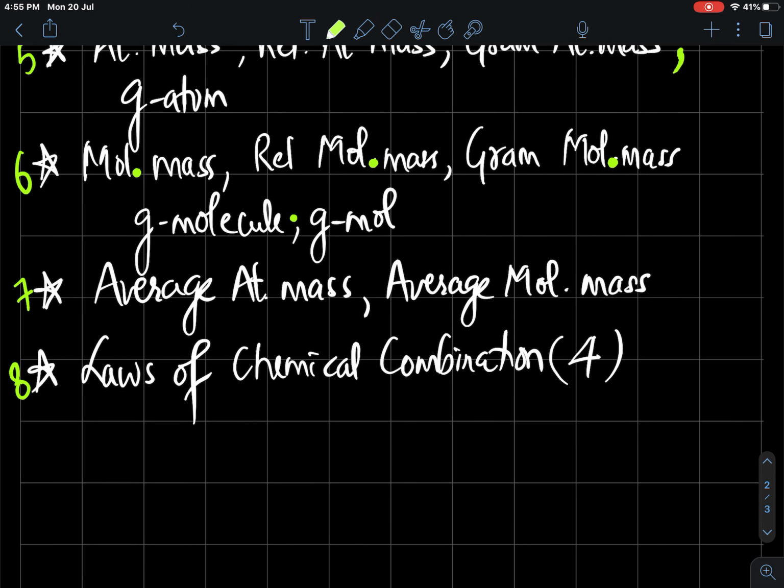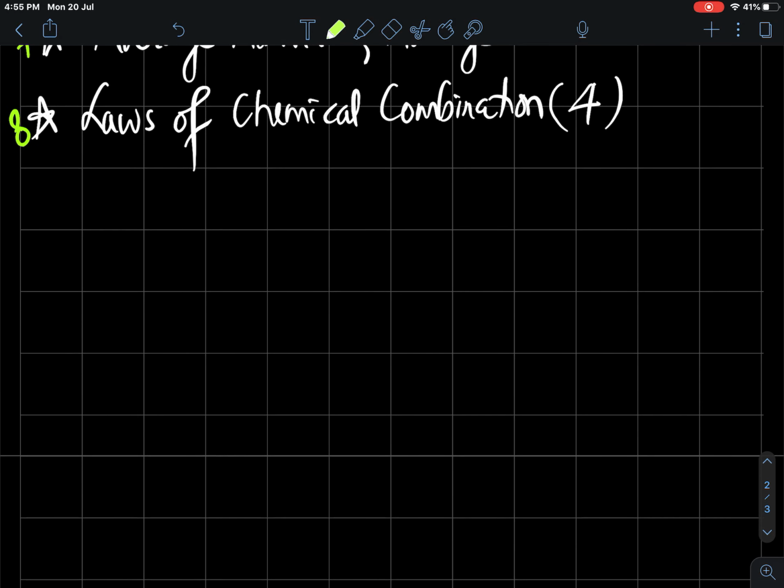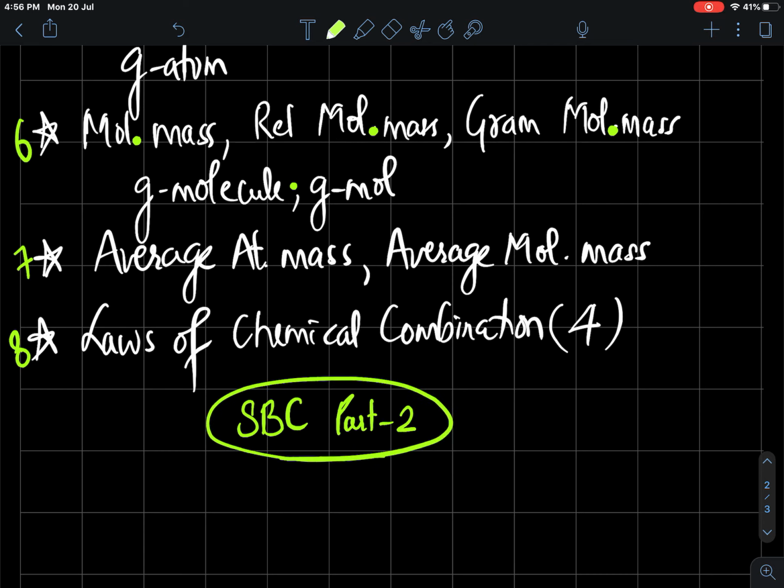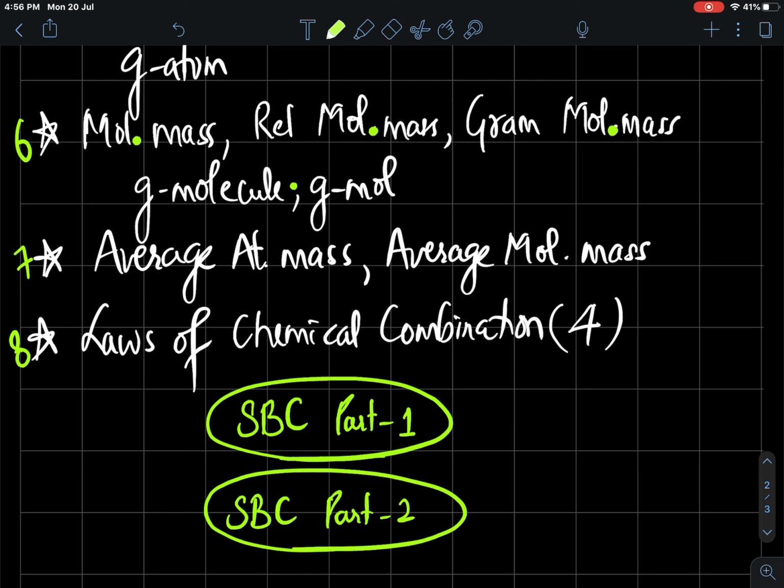Now, all this we'll call the first part of some basic concepts. There is another part also of some basic concepts, but this will be called the second part. The second part is not there in much detail in our syllabus, but is required from an MCQ perspective.